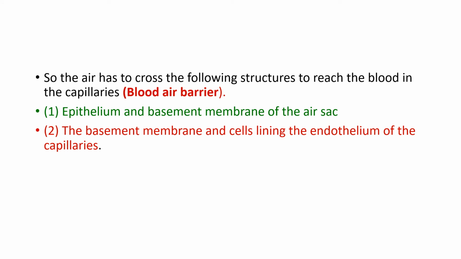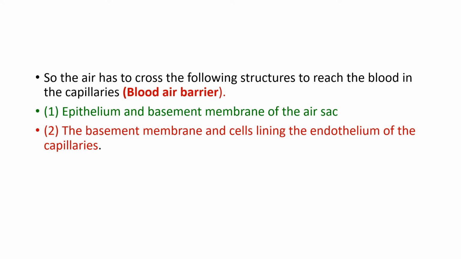And there is the membrane which we talked about, the alveolar membrane. This acts as a blood-air barrier. What are the components of the blood-air barrier? Epithelium, that is the lining of the alveoli, the basement membrane on which they are lying, and the capillaries surrounding it, the basement membrane of the endothelium of the capillaries.